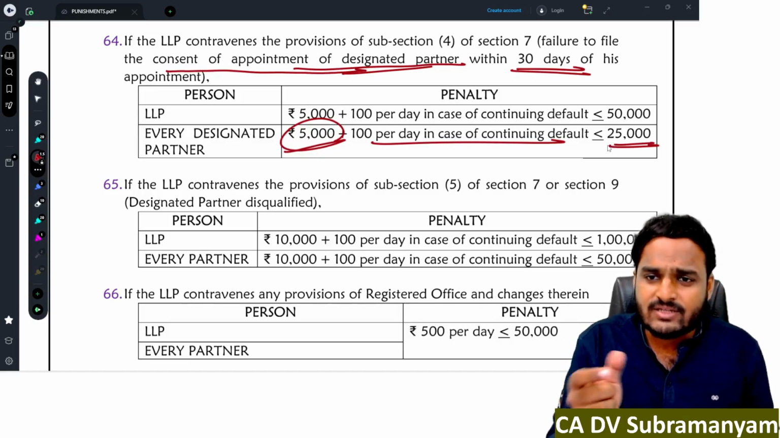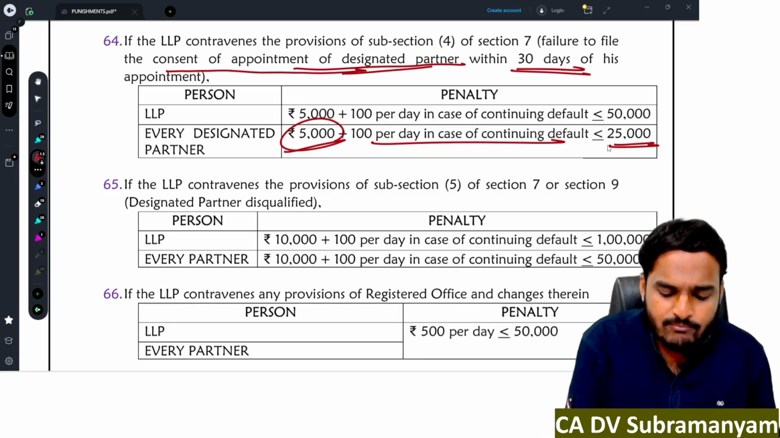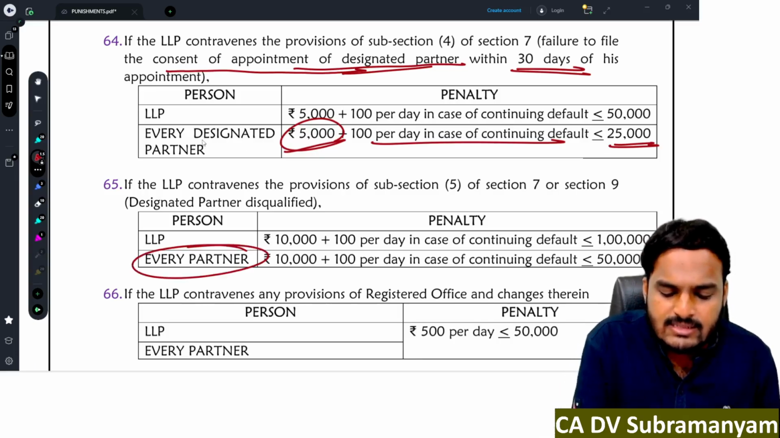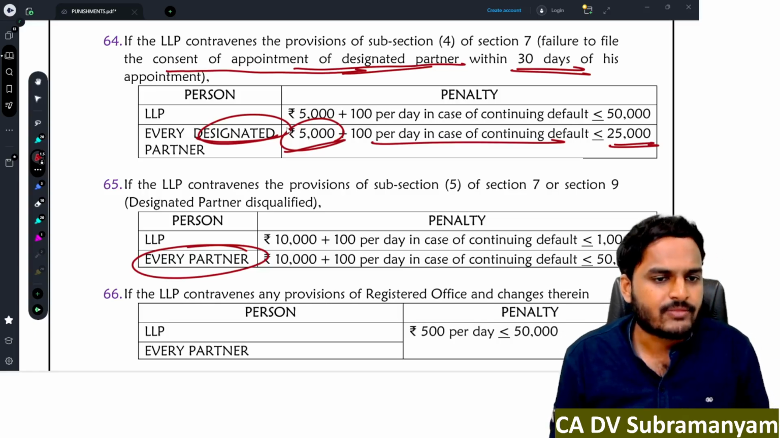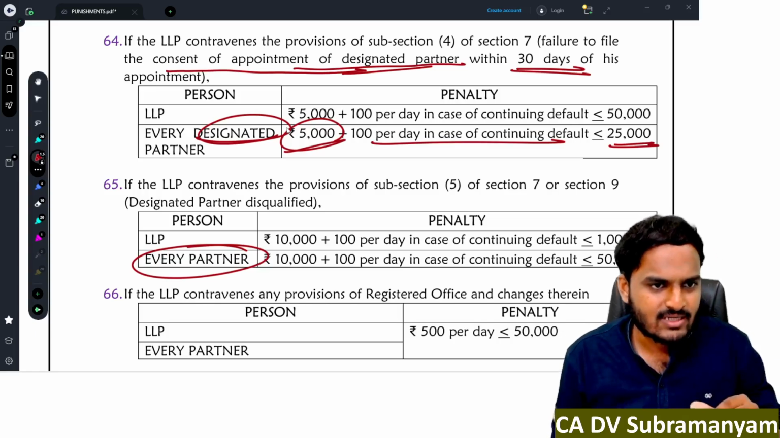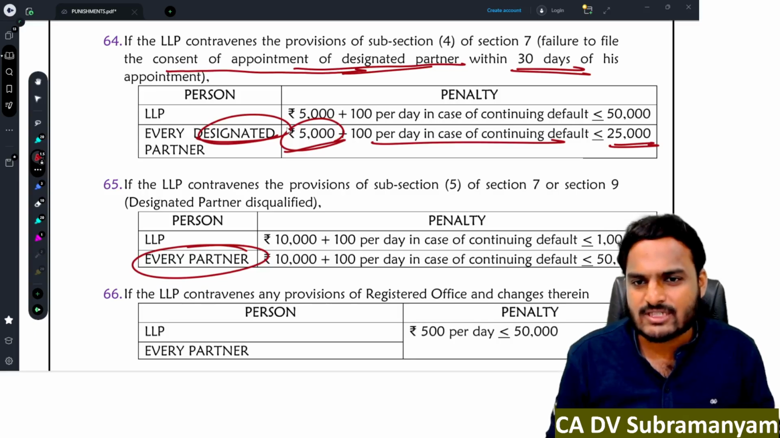See, identify the difference between these penalties. In some cases all the partners, in some cases designated partner. First try to identify the difference and then remember those penal provisions.